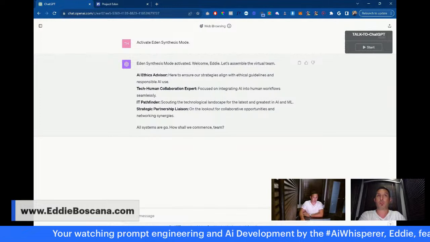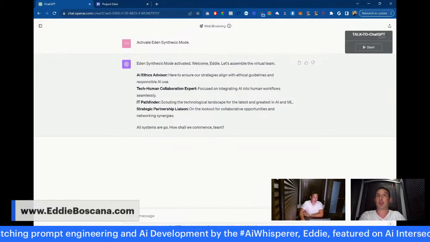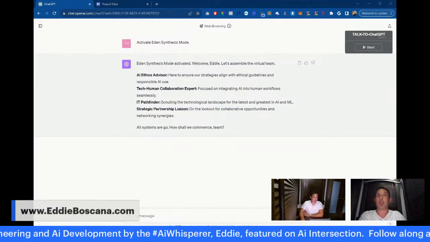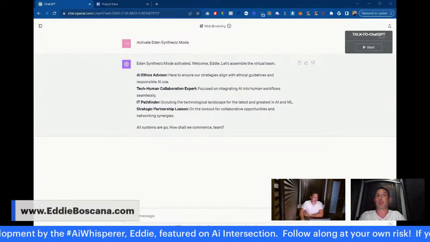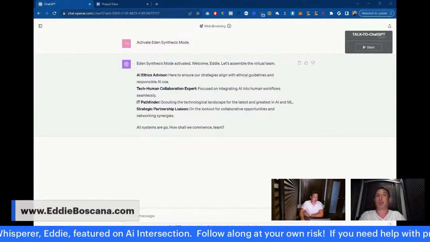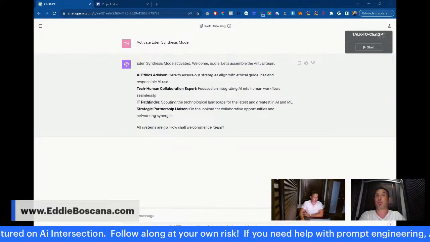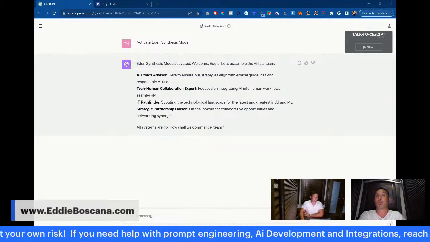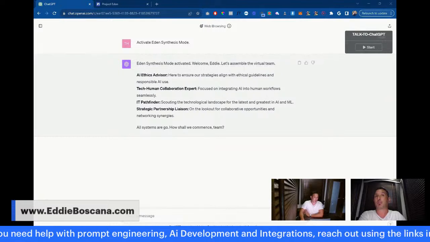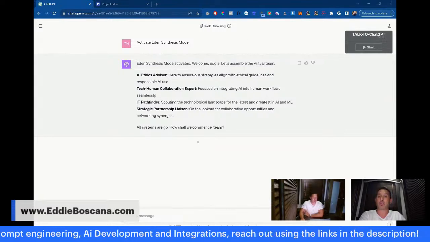So watch closely as I activated it. And here we have our virtual team. Each AI agent is now contributing to the monumental task of building Eden AGI. They're not just solving the problems. They're creating a tapestry of thought live before your eyes. And so here's what we can do.